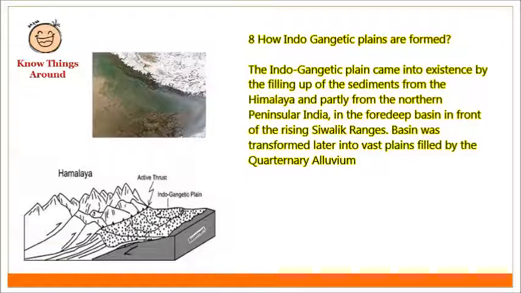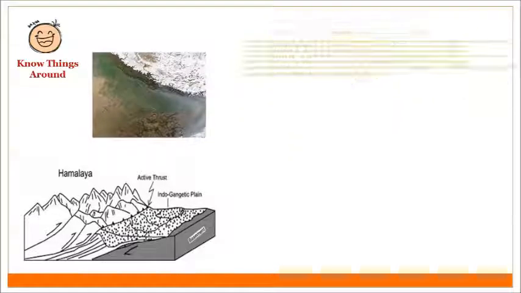How are Indo-Gangetic Plains formed? The Indo-Gangetic Plain came into existence by the filling up of the sediments from the Himalayas and partly from the northern peninsular India in the four deep basins in front of the rising Shivalik ranges. The basin was transformed later into vast plains filled by the quaternary alluvium.